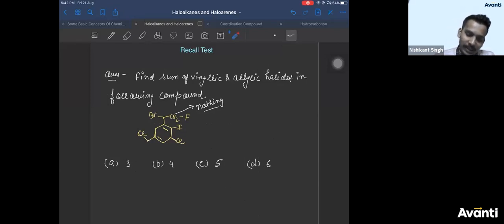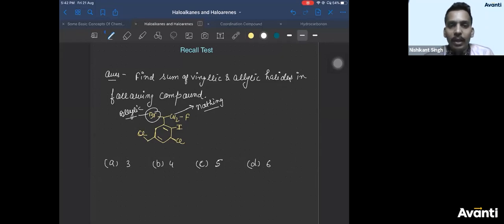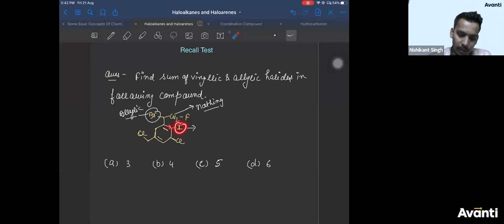Chalo. So this is a double bond. The next carbon is allylic carbon. This is vinylic carbon. So the next carbon is nothing. Double bond, next carbon is allylic. So this bromine is allylic. Right? So what about this iodine? Is it allylic or vinylic? It is vinylic because it is a halogen on the double bonded carbon.